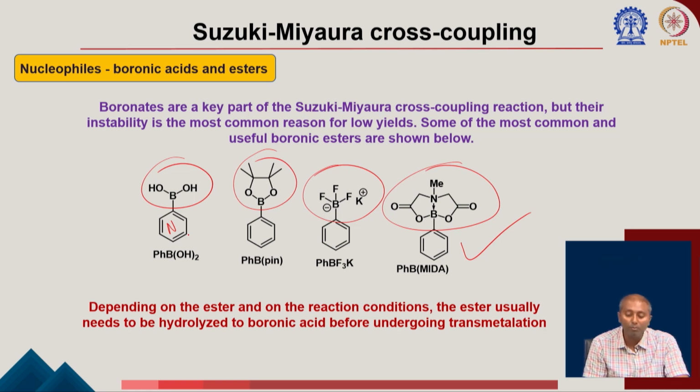So, to stop the decomposition, different protecting groups were developed, and the MIDA protecting group is one of the best of them. Because what is going to happen if you use this type of protecting group and a base, the MIDA protection can be slowly deprotected and form the boronic acid in the reaction, but the process will be slower. So, throughout your reaction you do not have a higher concentration of boronic acid. That is why the amount of boronic acid which is going to form is going to participate in the cross coupling to get to the corresponding product.